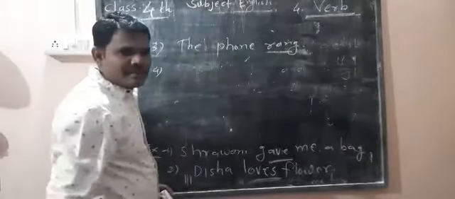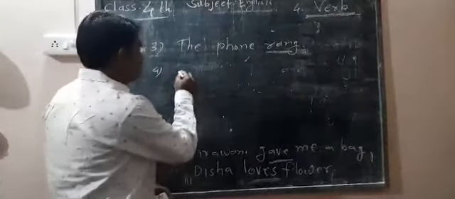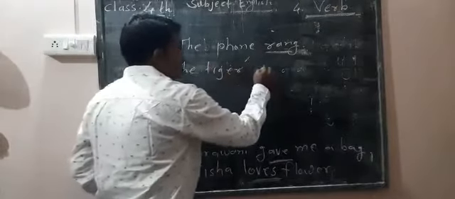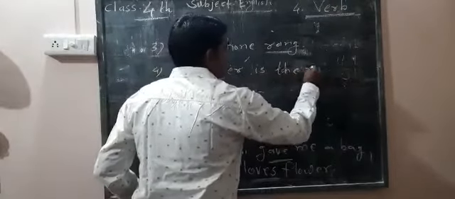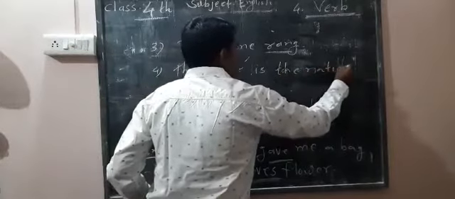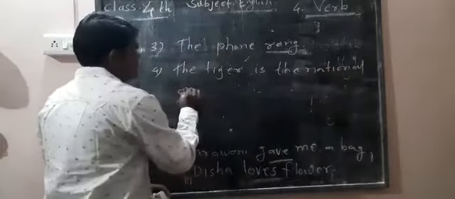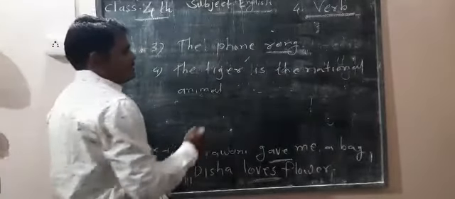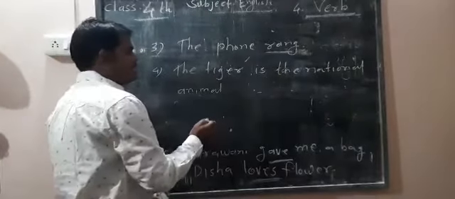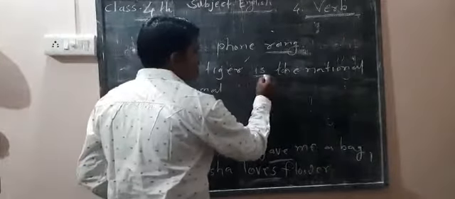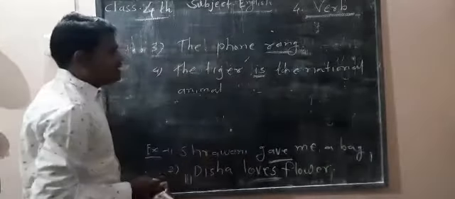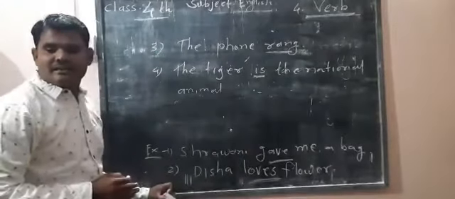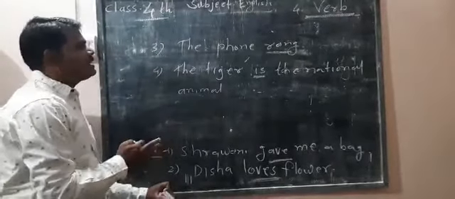Fourth example, the tiger is the national animal. In this sentence, is is an action word, so it is a verb. Means every action word is called the verb.